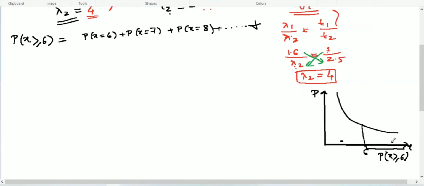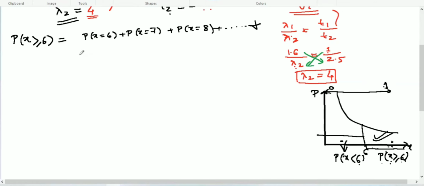This is your probability of x less than 6. To get the probability we need, we will find the whole probability, which is 0 to 1, and minus this area, and we will get the probability of x greater than or equal to 6, because in the question we have to find not less than 6.